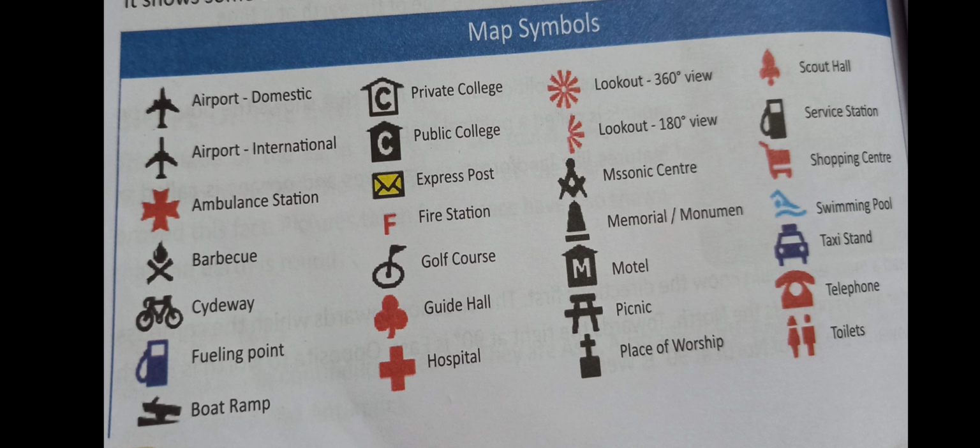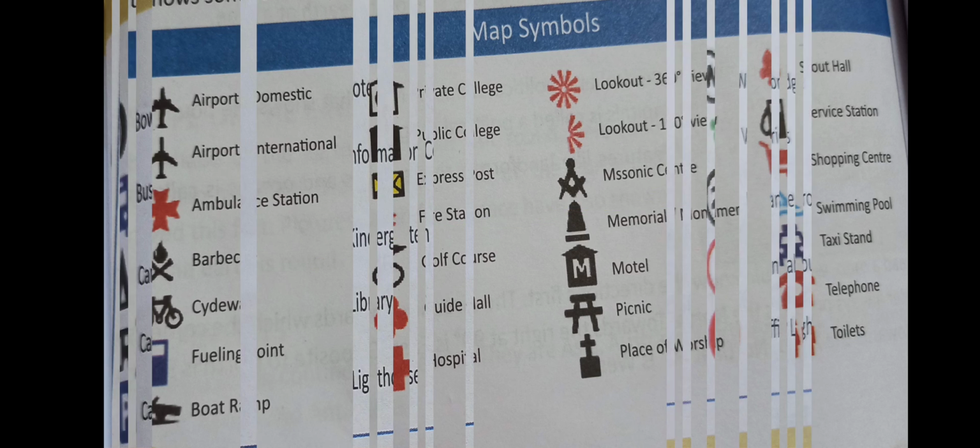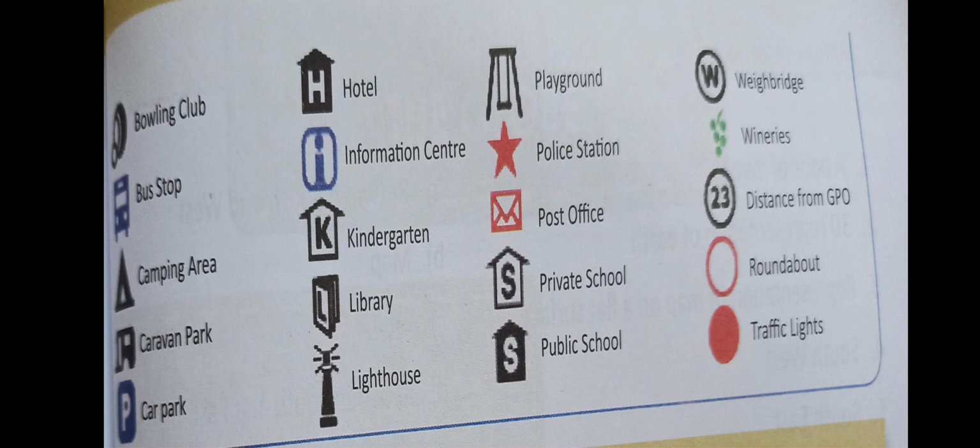All these things we show in the map with the help of these different symbols. Post office is there, police station is there, library is there, playground is there. As we see, each particular symbol has its own meaning.